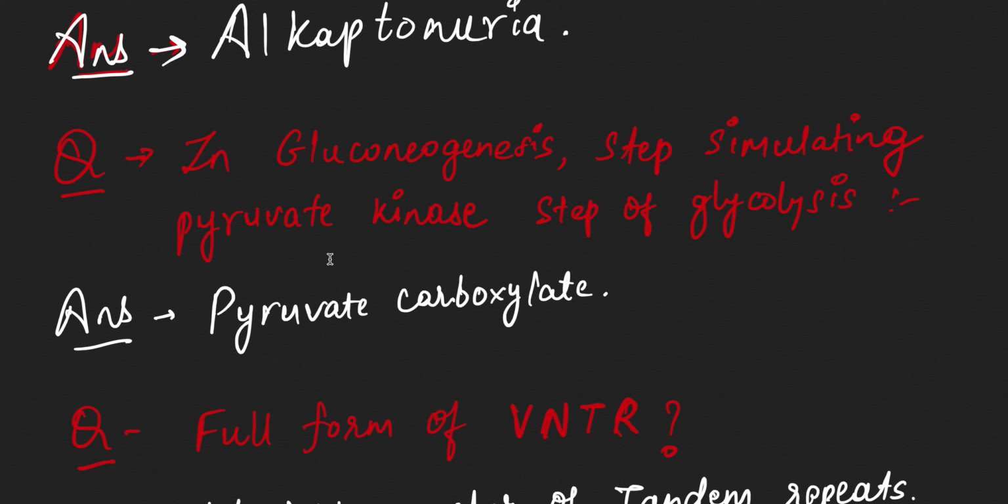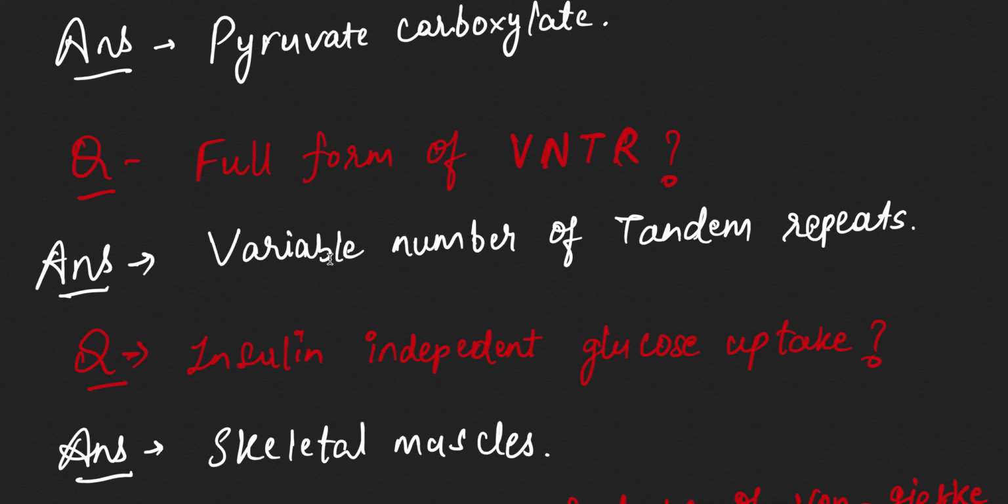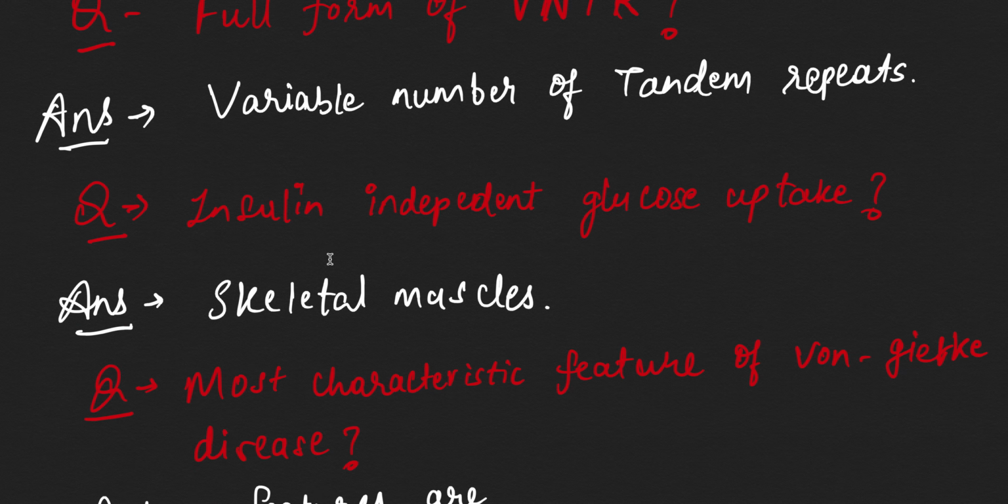In gluconeogenesis, the step stimulating the pyruvate kinase step of glycolysis is the pyruvate carboxylase step. The full form of VNTR was asked. The variable number of tandem repeats was the answer.